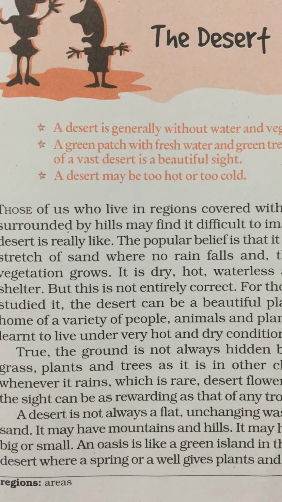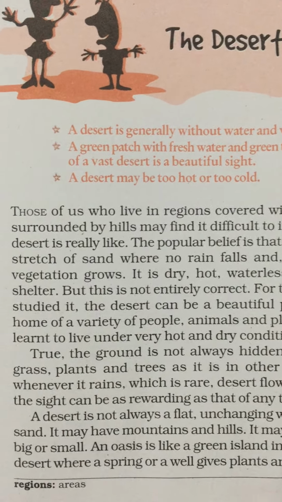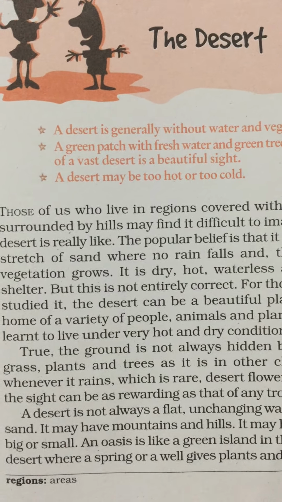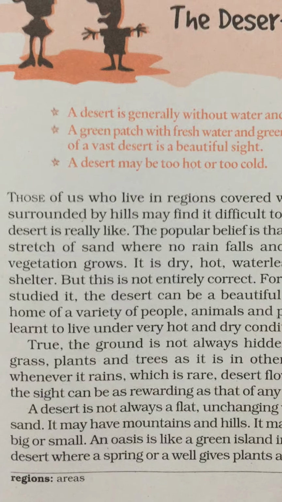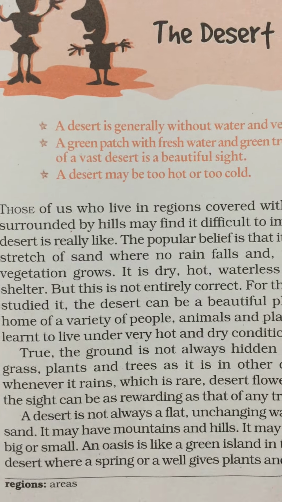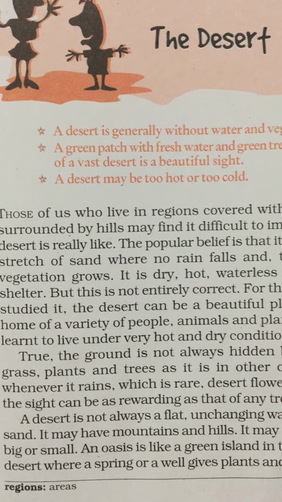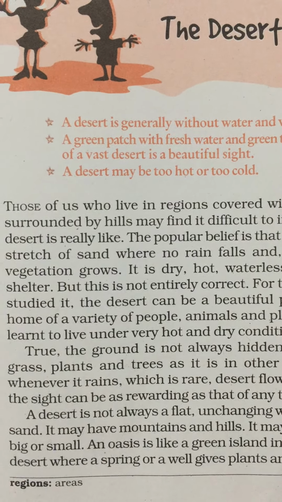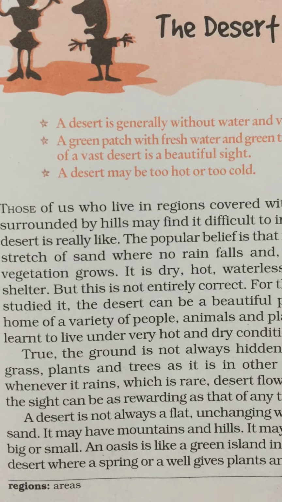So automatically the place is very dry, and the desert comprises sand, which is not good for vegetation. We believe it is a very dry place, but there are some specialists or nature lovers who believe that the desert is a very beautiful place.